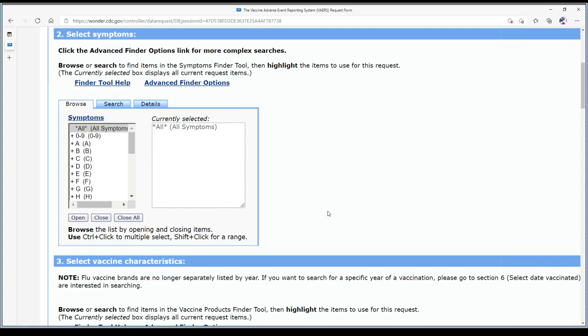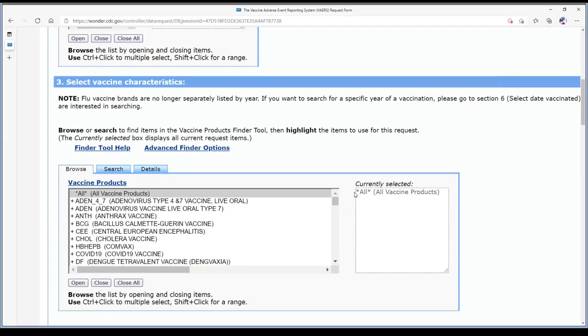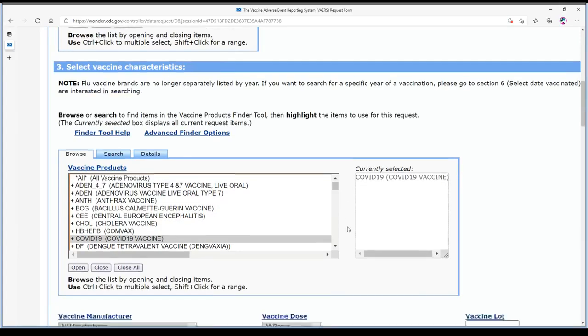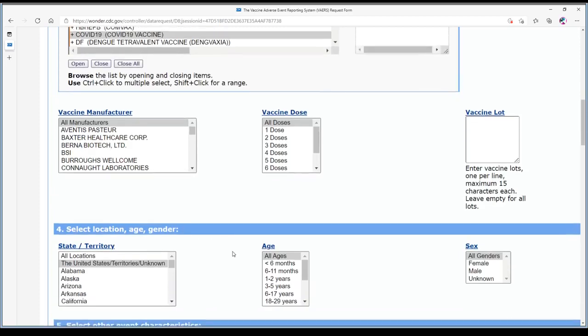You can get very specific with this, but I'm going to keep it a little bit general for everyone. So in section 2, select symptoms, I'm just going to select all. That way we can go through and look at everything. Which jab characteristics? Well, I'm going for this specific one that we're dealing with currently in this day and age. And you can even get down for manufacturer and how many doses.